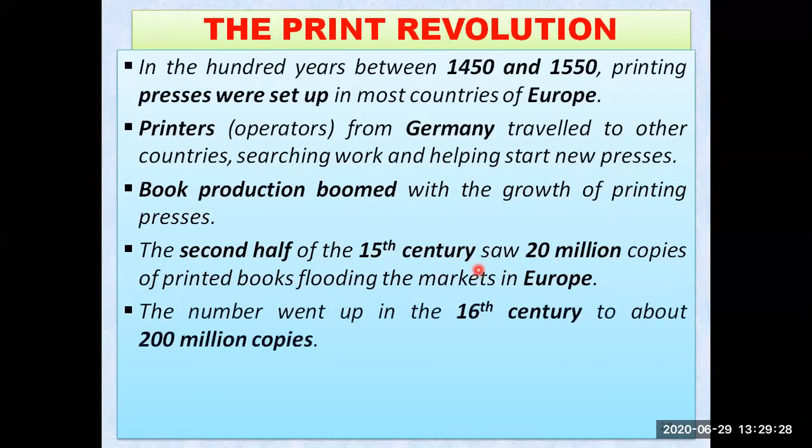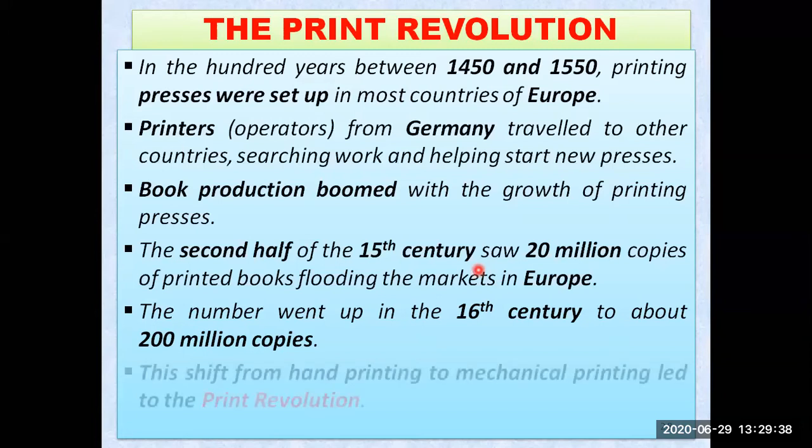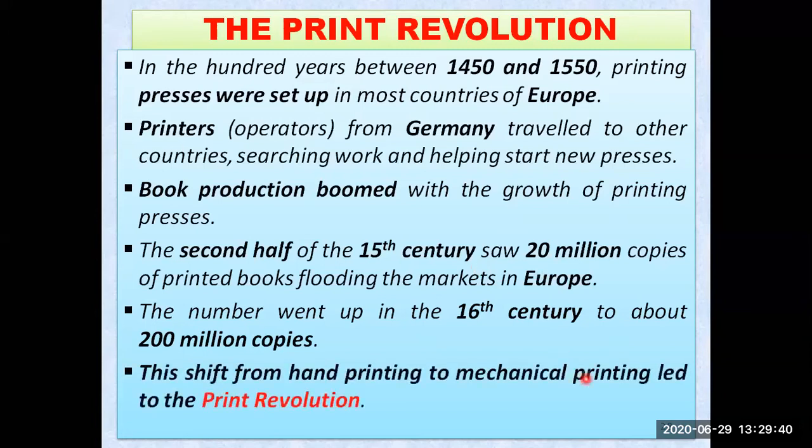And the number went up in the 16th century from 20 million to 200 million copies. Now a tenfold increase was there in the next century. This shift from hand printing to mechanical printing led to this particular print revolution in Europe, because it was not quite possible to produce 20 million copies with only wooden block printing technology.